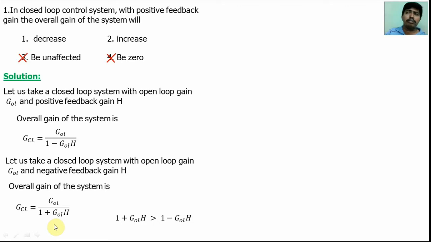Why does the positive feedback system give oscillations? The gain increases. If gain increases, the system goes to an unstable state and oscillates. So positive feedback means the overall gain of the system will increase. Negative feedback means the overall gain will decrease. So option 2 is correct.